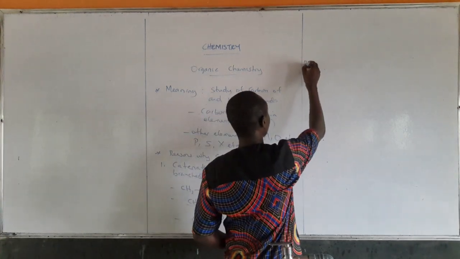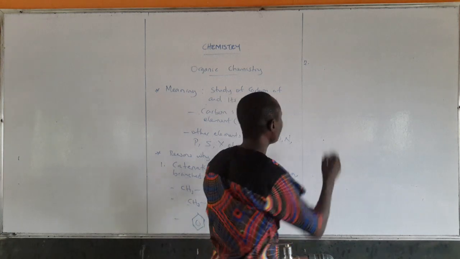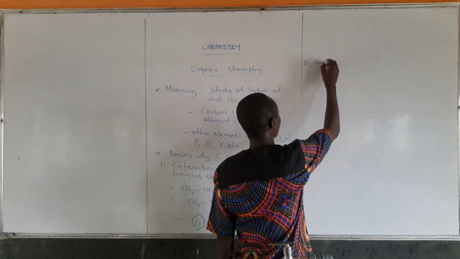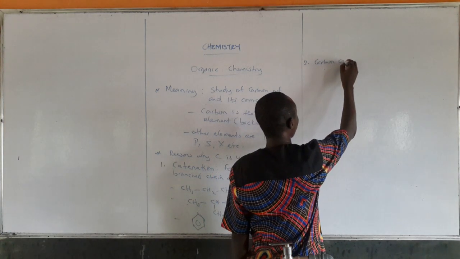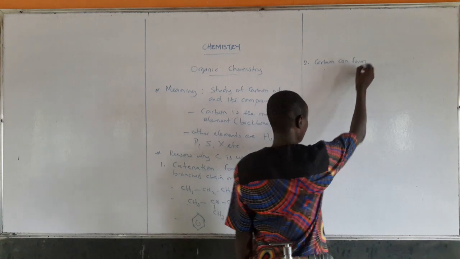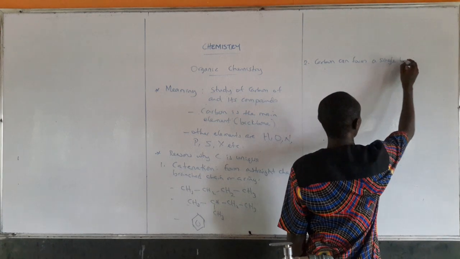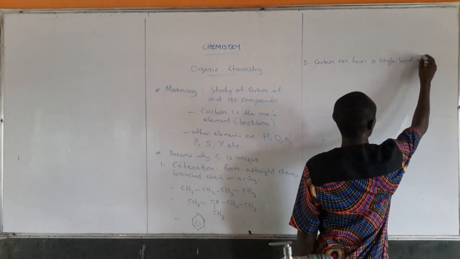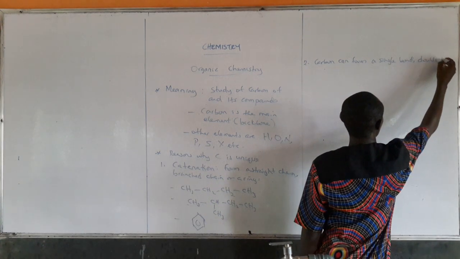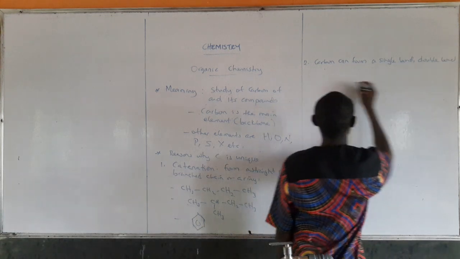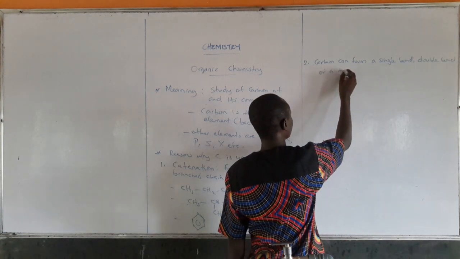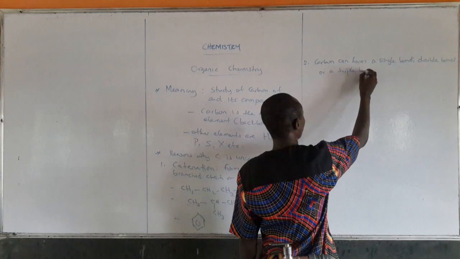Number 2 is that carbon can form a single bond, a double bond, or a triple bond.